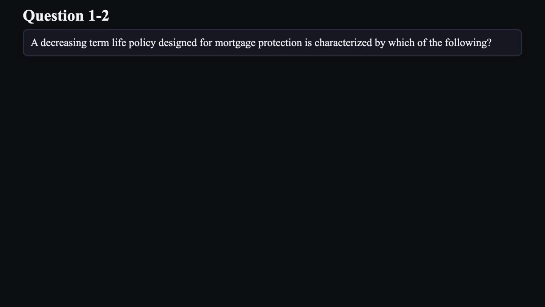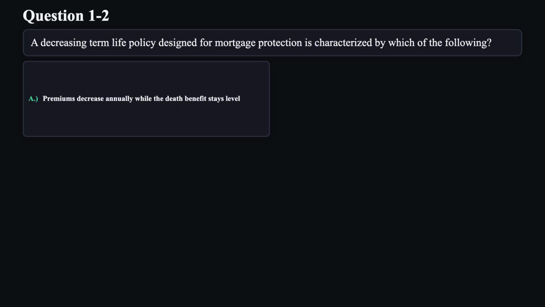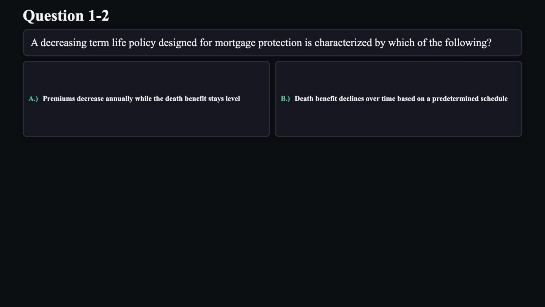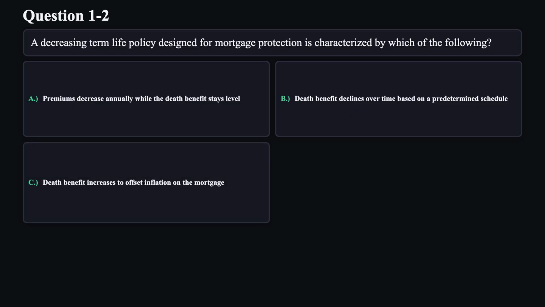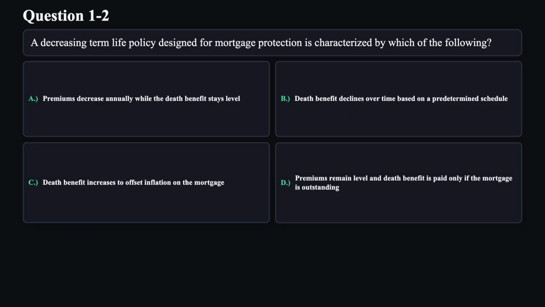Question 2. A decreasing term life policy designed for mortgage protection is characterized by which of the following? A. Premiums decrease annually while the death benefit stays level. B. Death benefit declines over time based on a predetermined schedule. C. Death benefit increases to offset inflation on the mortgage. D. Premiums remain level and death benefit is paid only if the mortgage is outstanding.